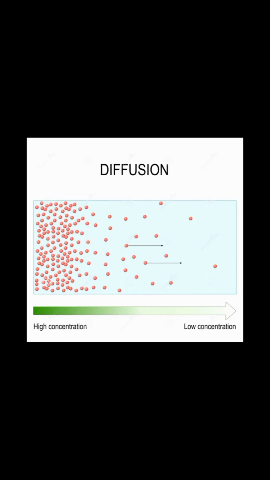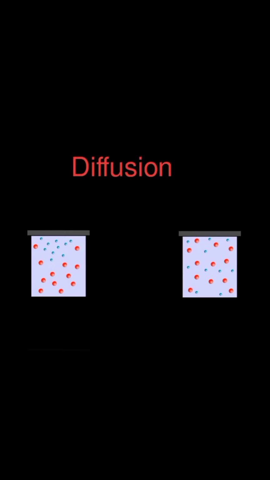I will show you another picture which will explain it very clearly. In this picture you can see that on the left side in the container there are two types of gas molecules. One is represented by blue molecules and the other by red molecules, and both of them are separated and have separate concentrations. But after some time they are homogeneously mixed together to form a homogeneous mixture, which is shown on the right side of the container. From here you can see that these two gases are mixed together and this is now a homogeneous mixture of two gases, and this process is known as diffusion.